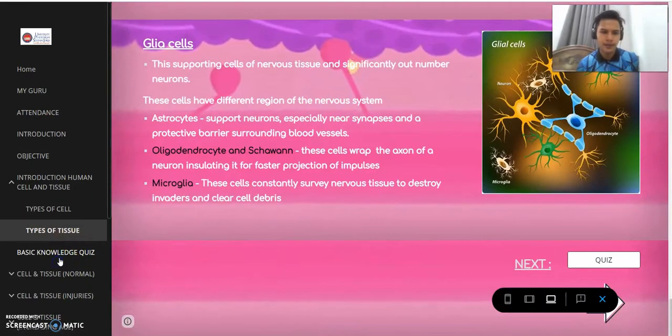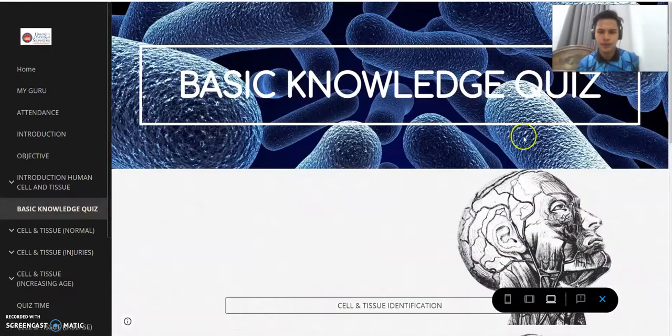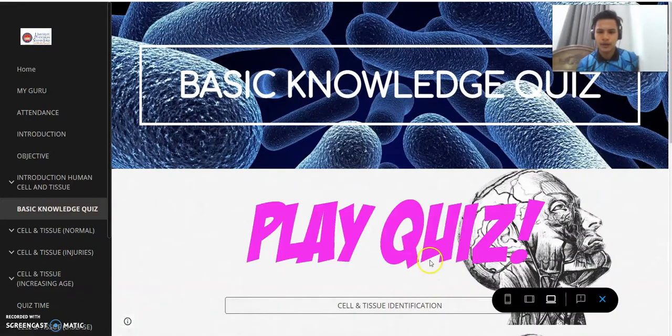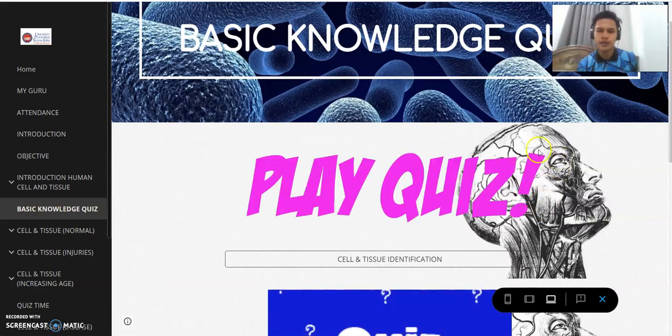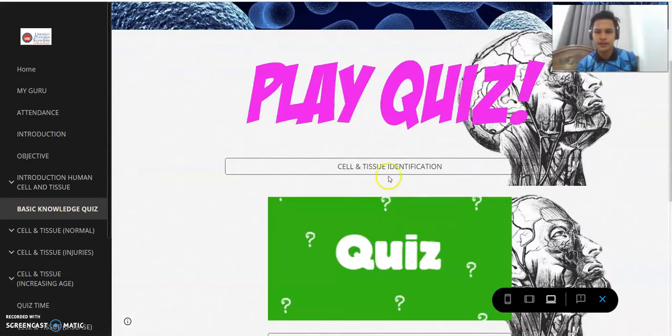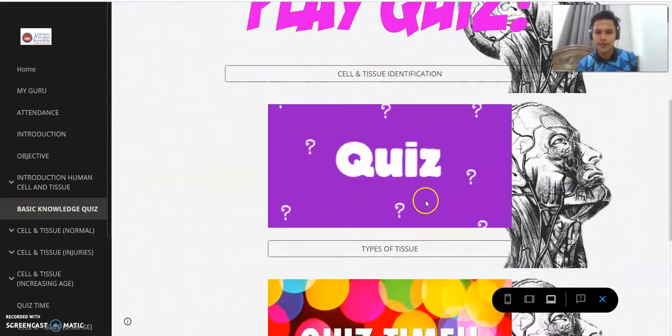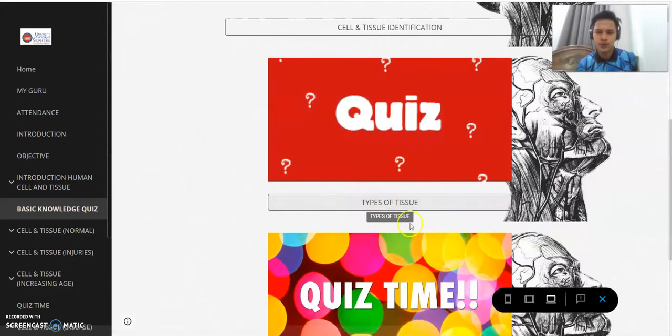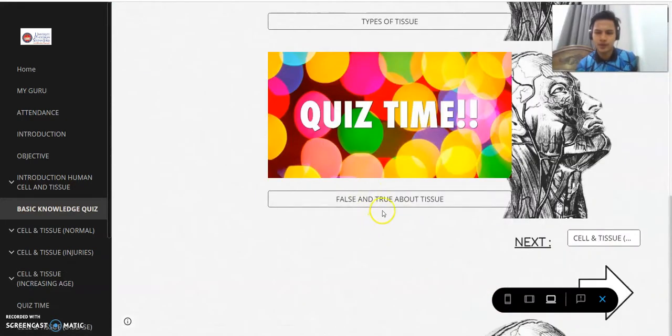And then after that we have some questions for them. The teacher designed them to measure the students' comprehension of whether they understand the introduction of cell and tissue or not. We have the cell and tissue identification quiz, then the type of tissue quiz, and then the false and true about tissue quiz.